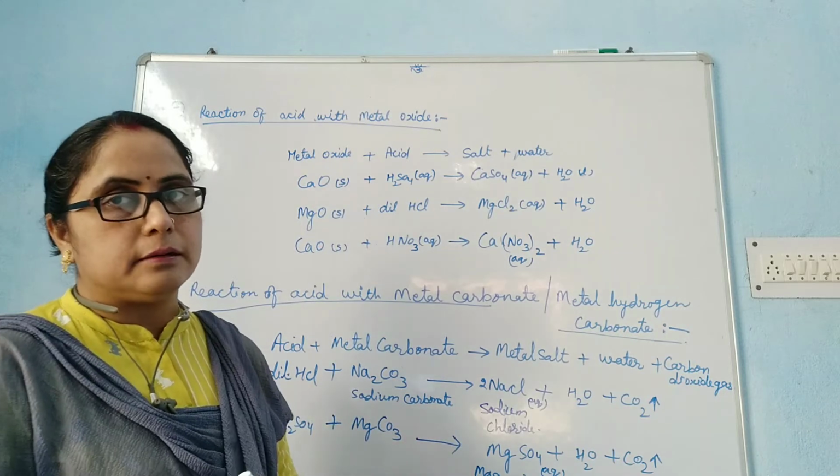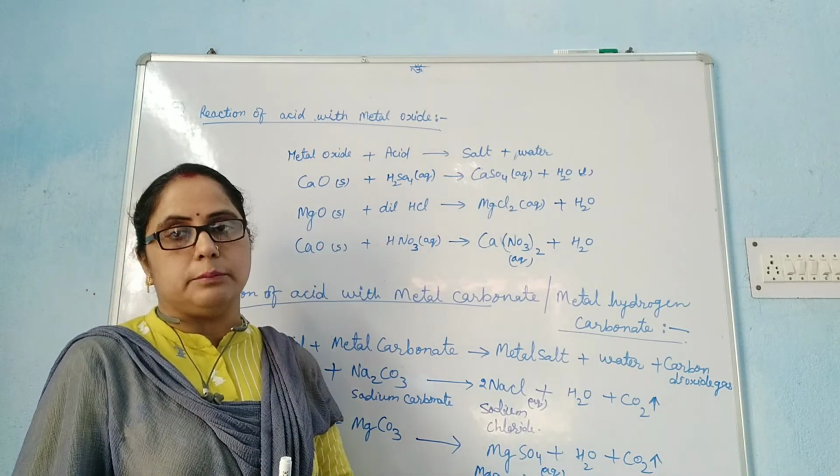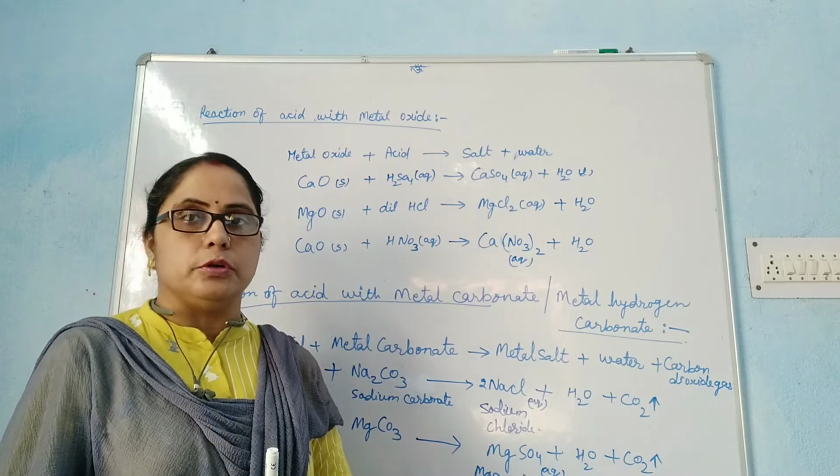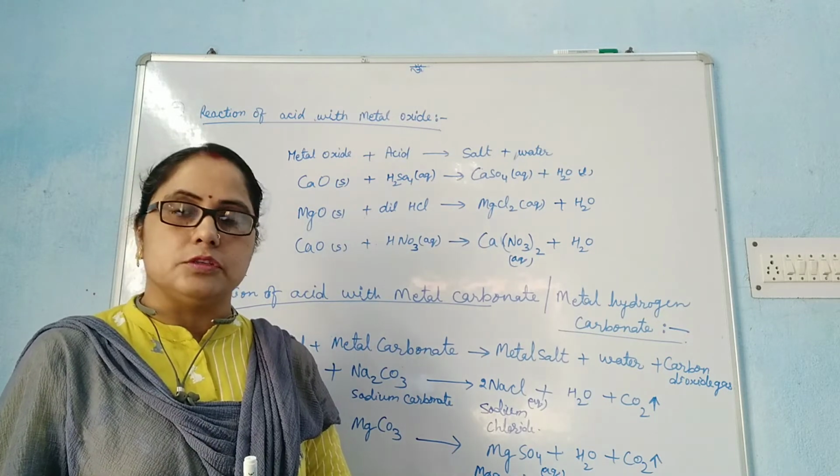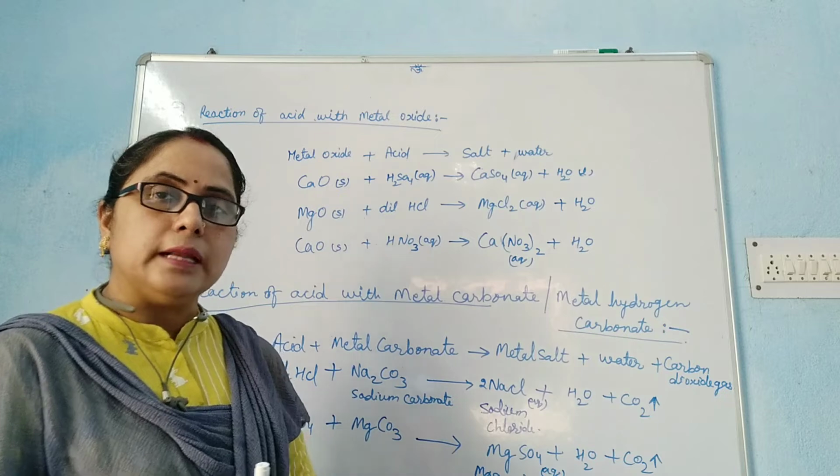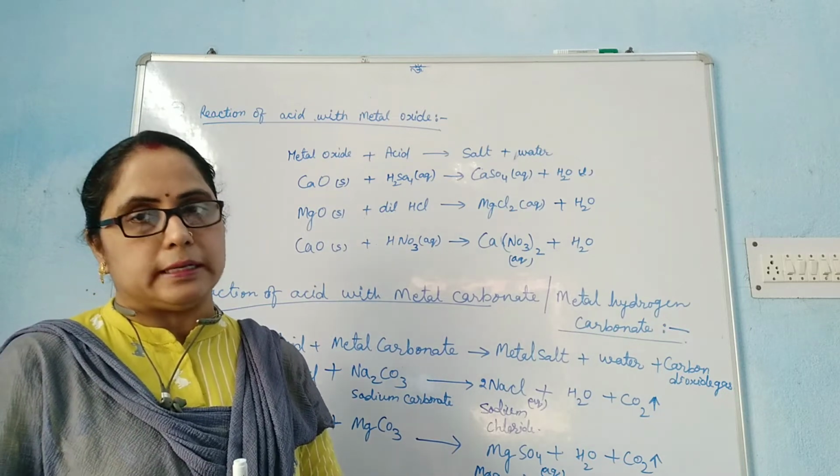Similarly, when metal hydrogen carbonate also combines with acid, it also produces carbon dioxide gas with salt and water. Metal hydrogen carbonate is also called metal bicarbonate.